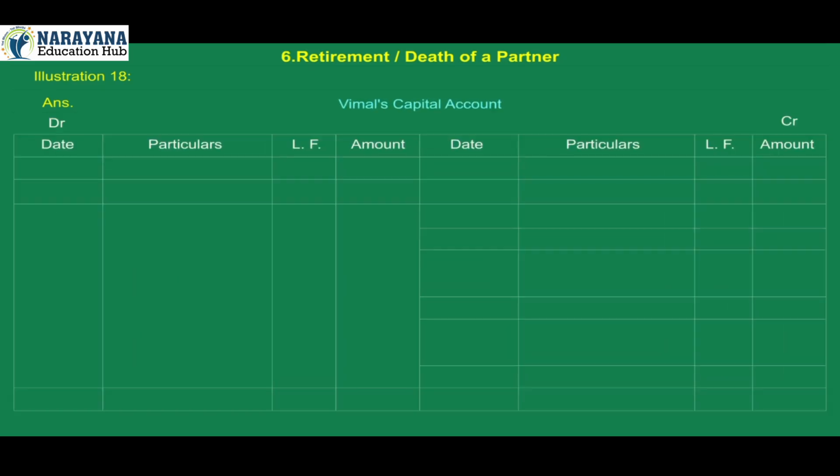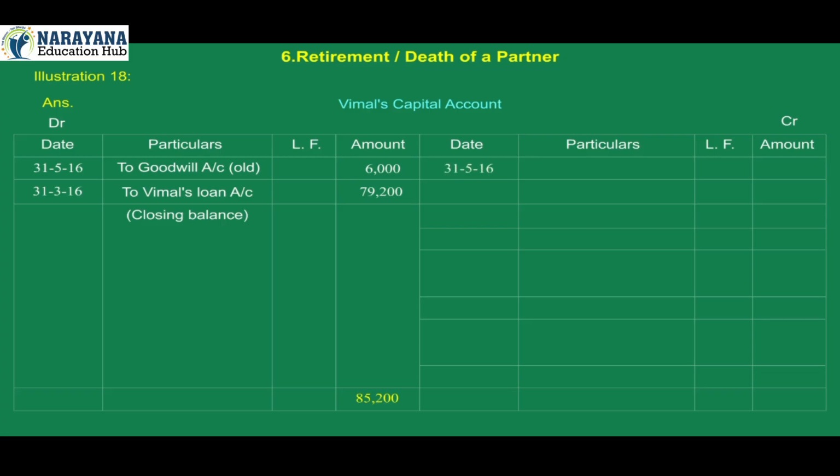Vimal's capital account. Debit, date, particulars, ledger folio, amount; credit, date, particulars, ledger folio, amount. On debit side: 31st May 2016 to goodwill account old 6,000, to Vimal's loan account, closing balance 79,200. Total of debit side 85,200.